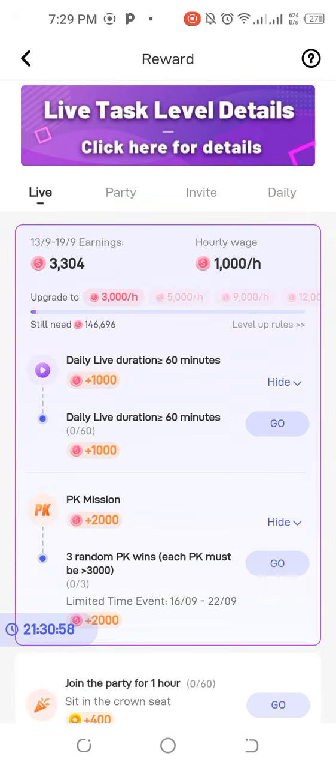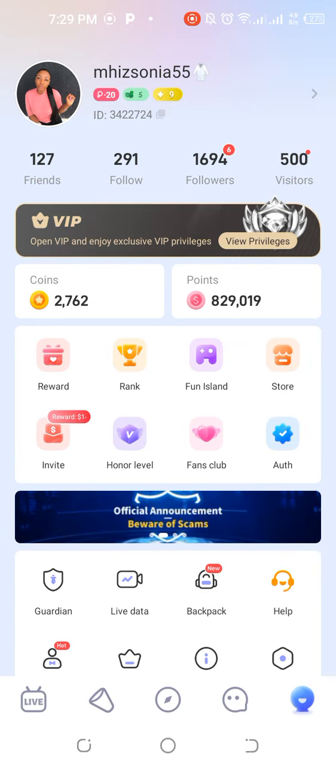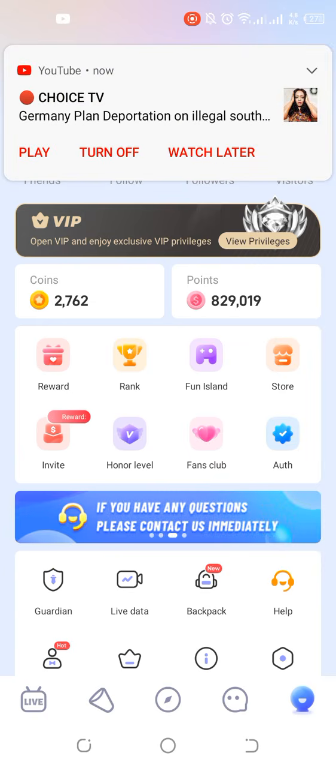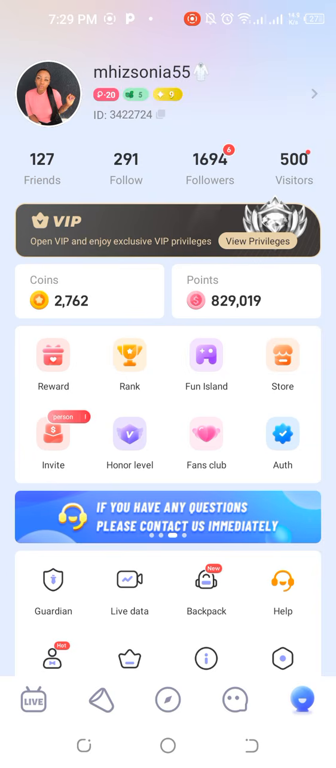Once you receive your coins from this place, automatically it is going to be added to where you're going to be cashing out. Okay, so if you're just hearing about Poppo live stream for the first time, check in the description box if you want to join. Use my link to join. Let me know that you've joined so that I can also walk you hand in hand.